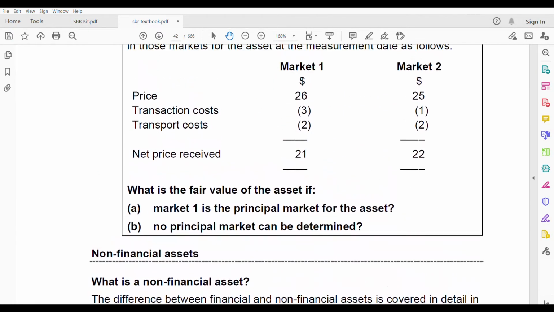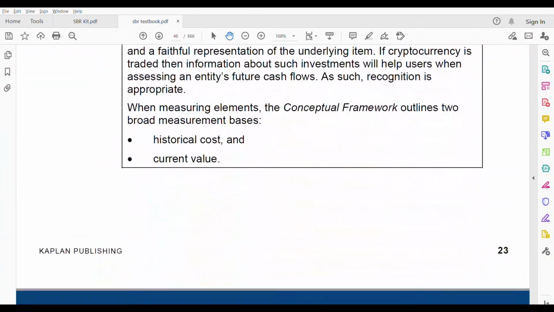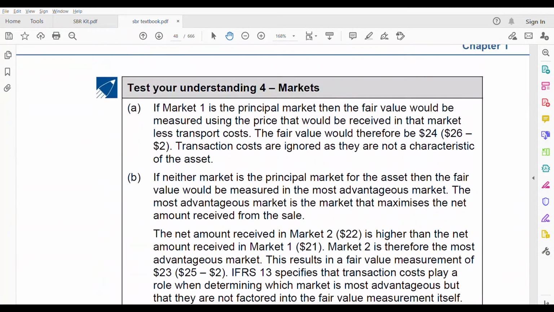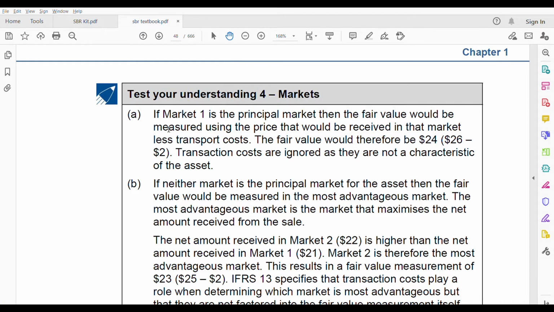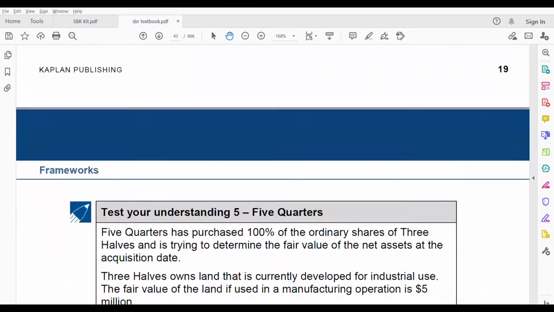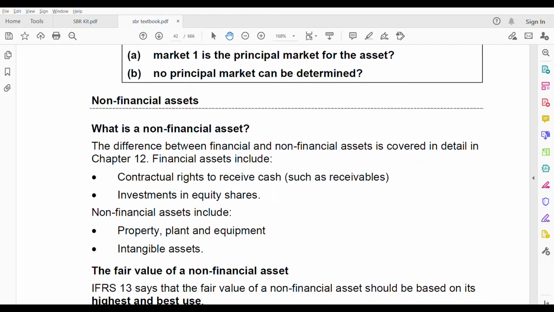Test your understanding 4. I will just take a picture of the question, and make sure that you also take it so that I don't have to scroll up to see the question. Now let me go to the answer.